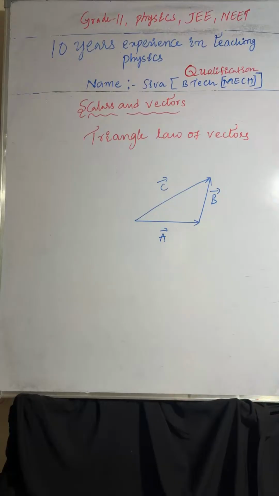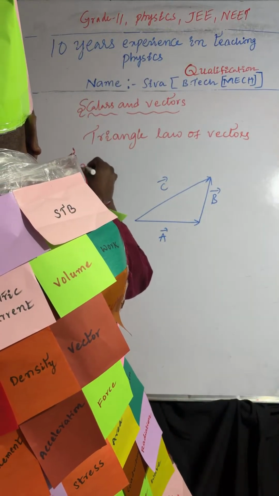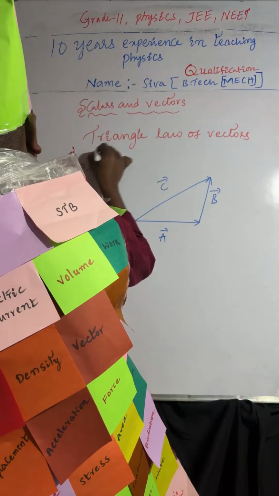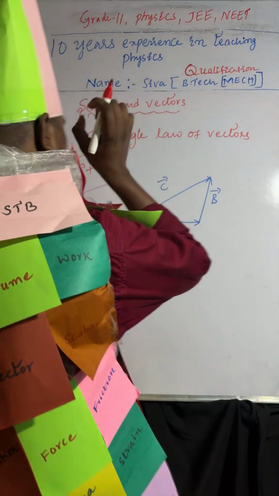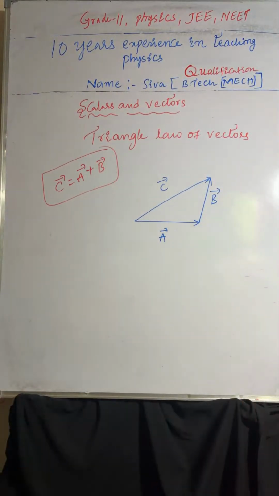C bar is the resultant vector, which is acting opposite to the remaining two vectors. So C bar equals A bar plus B bar. So that is addition of vectors in the form of the triangle law of vectors.